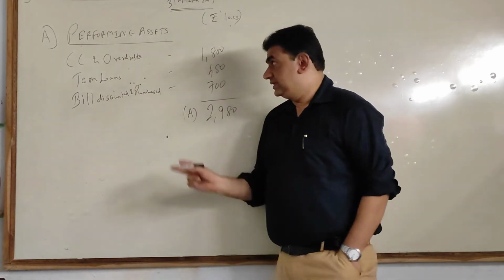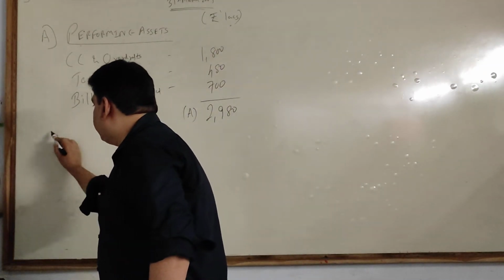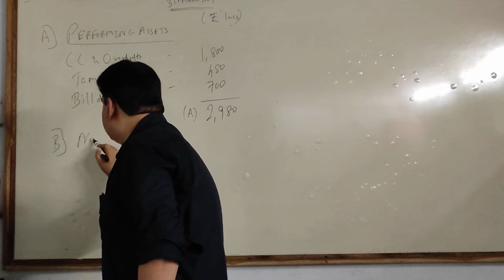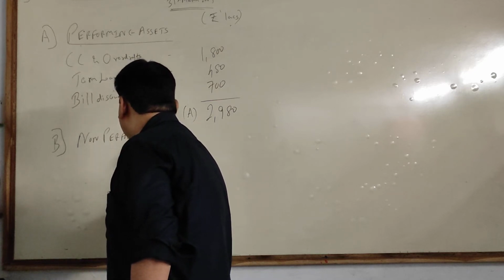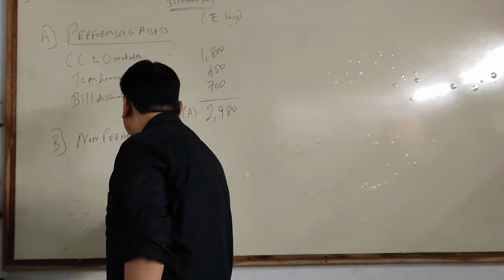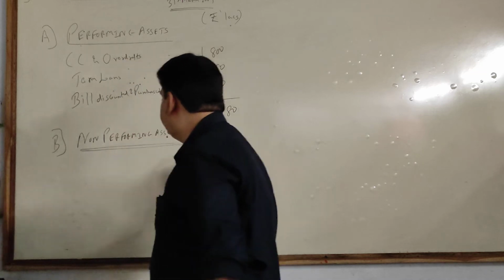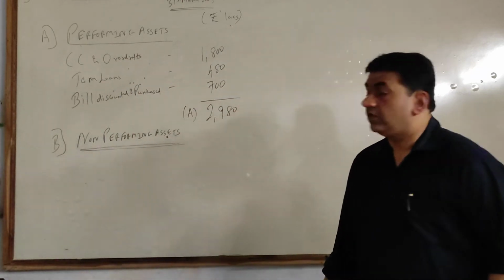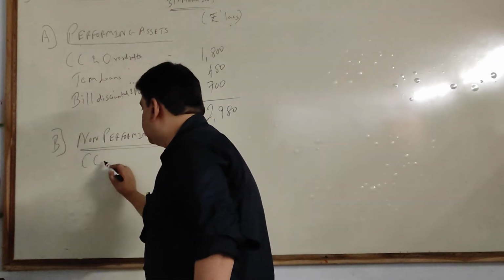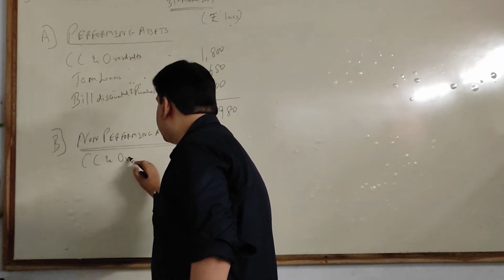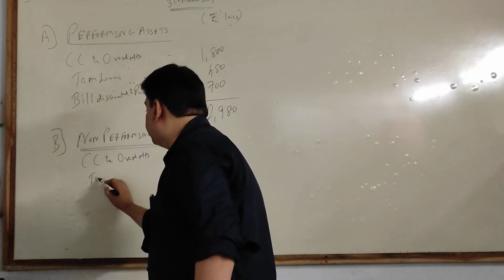Now in the same way we will take the second part of this question, non-performing assets. Again, first give the headings, write the particulars, and then we will see what amount is to be given.